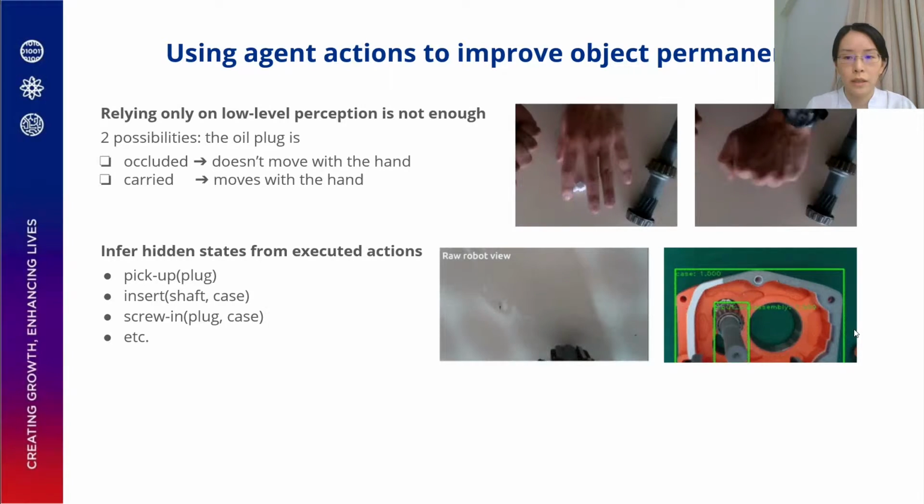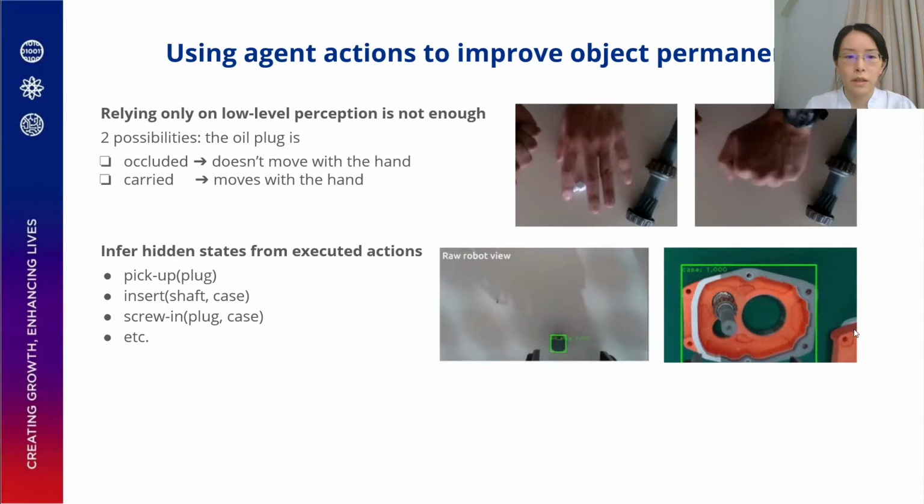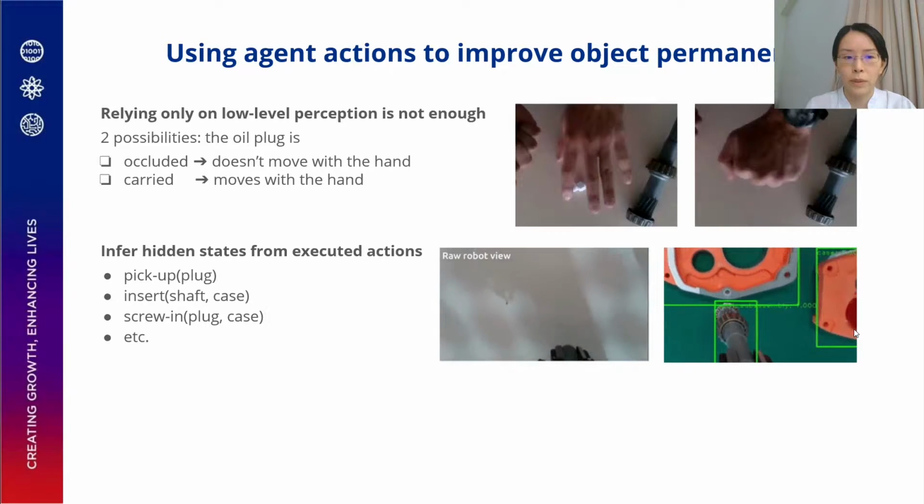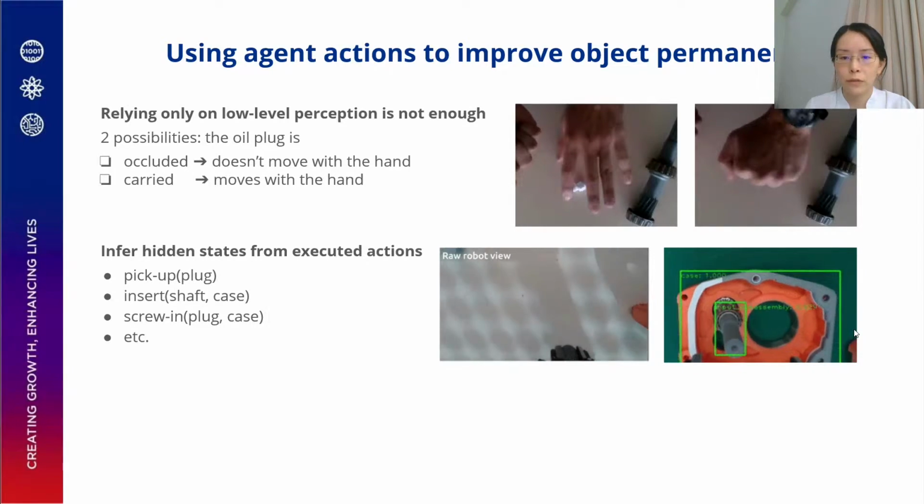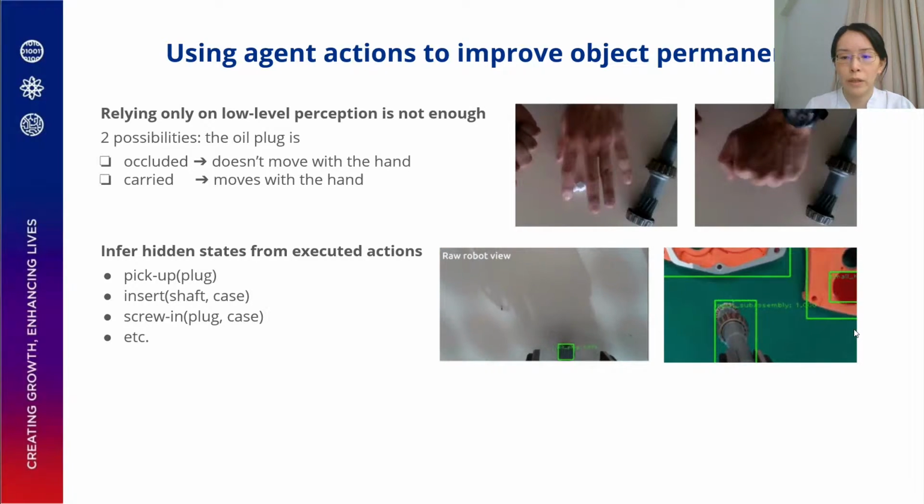Similarly, for robots, they can use knowledge about executed actions such as pick up, insert, or screw in to infer the hidden states of objects that are no longer perceived by the object detector.